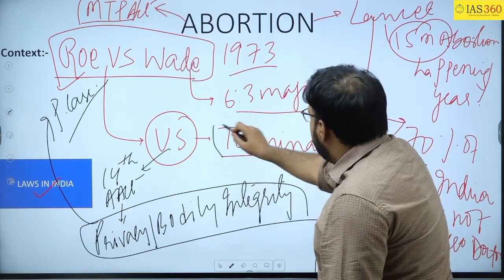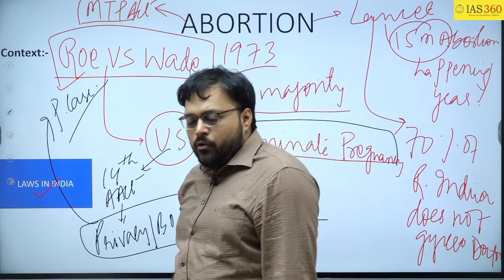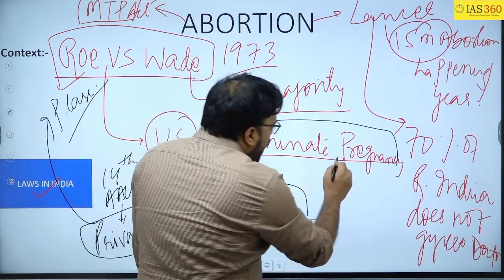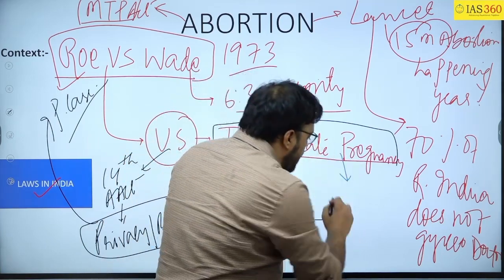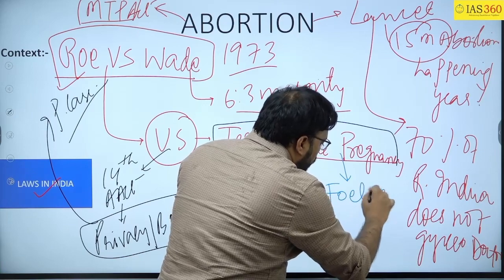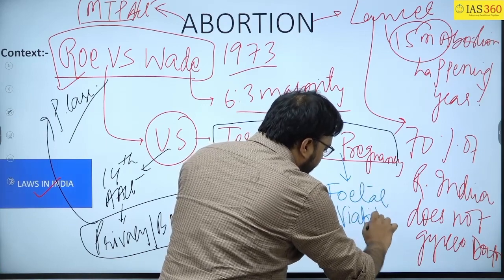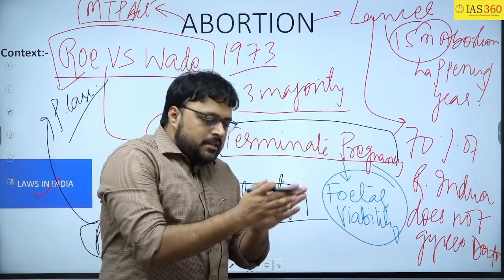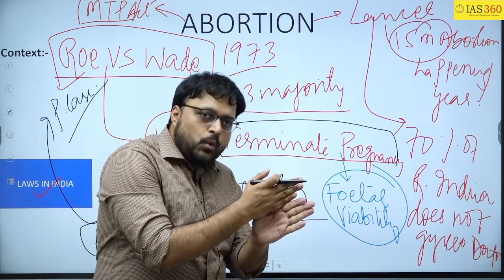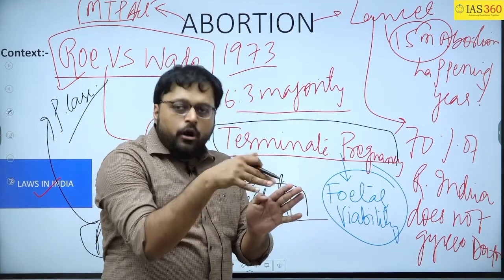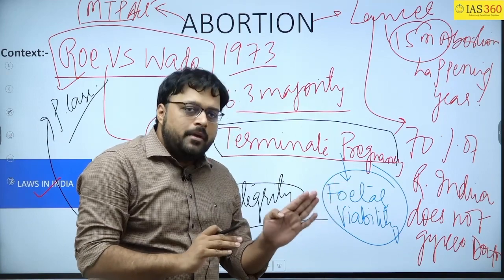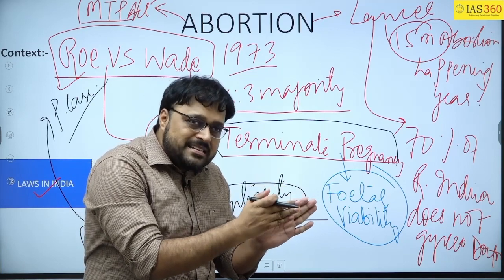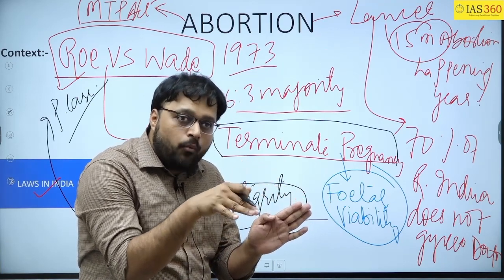Now, once the US said that US women can terminate the pregnancy, they said so on the concept of fetal viability. What is this, fetal viability? It means this is the time till which you can go for abortion. Fetal viability means that after this time period, a fetus can survive outside the womb.